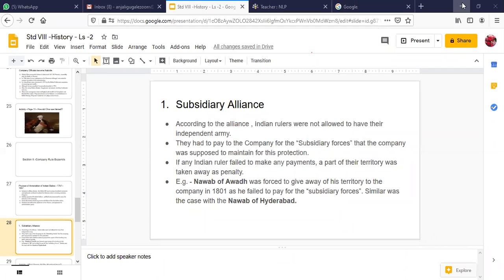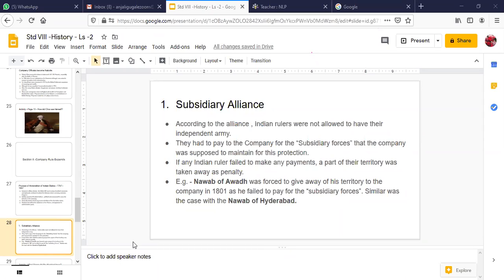And two of the powers which they were not able to annex very easily were the kingdom of Mysore and the Maratha powers. Okay, the kingdom of the Marathas. These two were the most difficult kingdoms, or rulers, which they were not easily able to control. I will come one by one. We will begin with Mysore first.